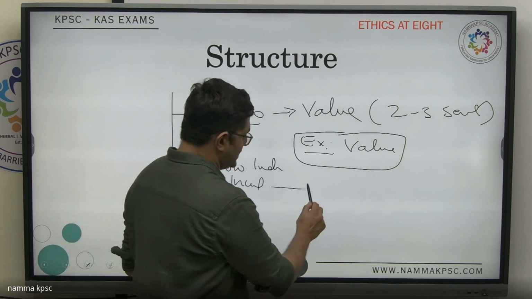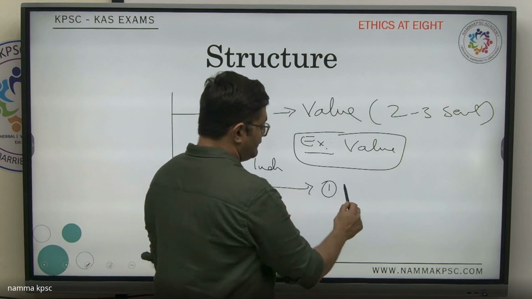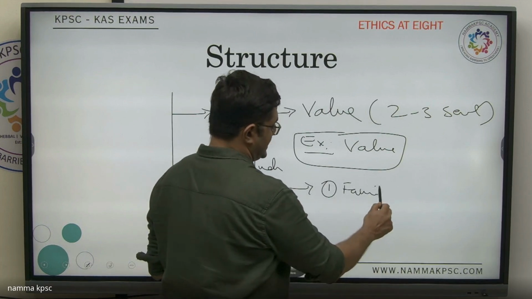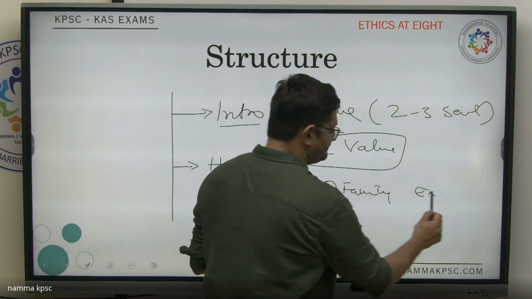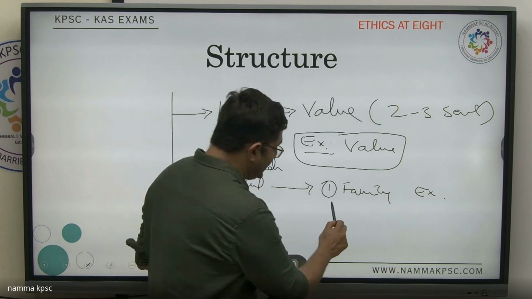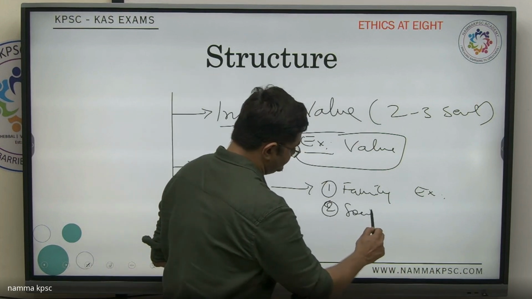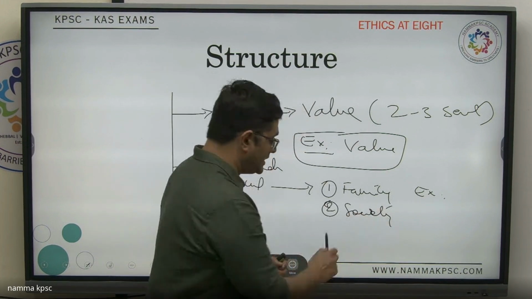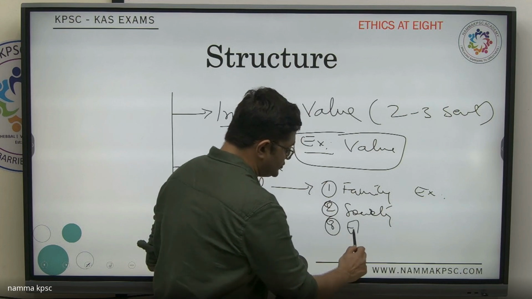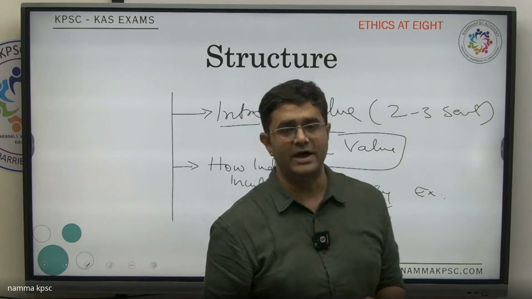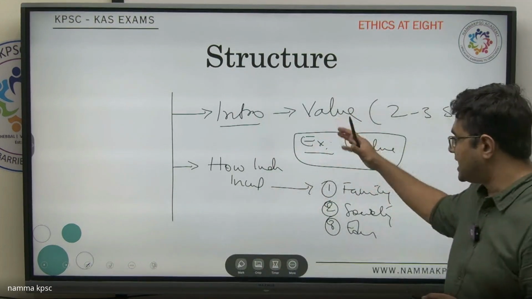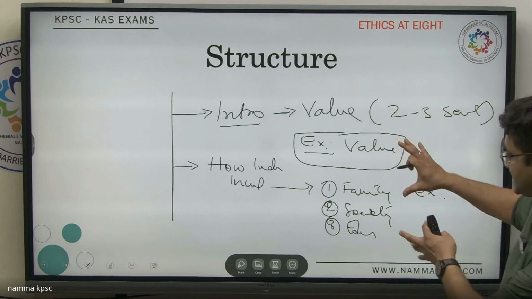Over here, first, how family helps us in inculcating values. Give examples. How society inculcates values. Give examples. How educational institutions help us to inculcate values. All right. So these are some of the things that you have to write.